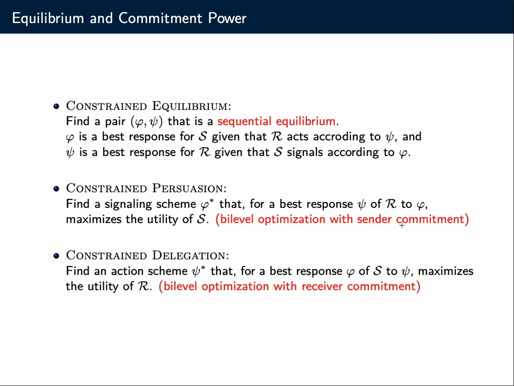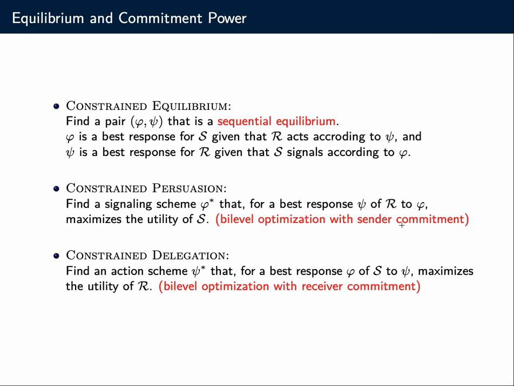But because he has committed in advance, he's not best responding to the receiver directly. Rather, he's anticipating the best response of the receiver. So in this sense, it becomes a bi-level optimization problem where the sender tries to optimize his signaling scheme, taking into account the subsequent best response of the receiver.